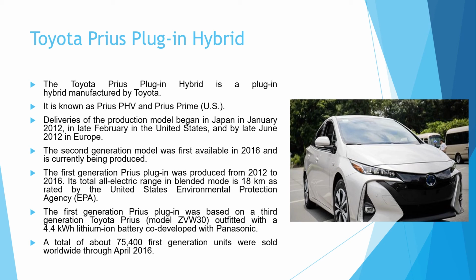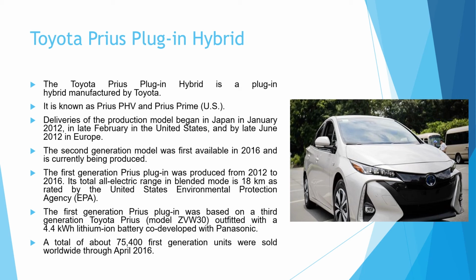From 2012, the first generation of the plug-in hybrid Toyota Prius started production. Then this model came with a second generation.